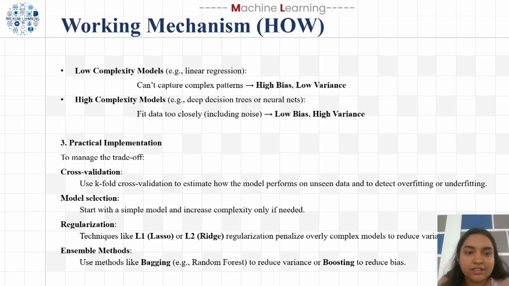Step three is the practical implementation. To manage this trade-off, we use several techniques like cross-validation. Validation helps us check how the model performs on unseen data so we can detect overfitting and underfitting. For model selection, start simple and only increase the complexity if needed. Regularization methods like L1 or L2 add penalties for complexity, helping to reduce the variance. And ensemble methods like bagging or random forest reduce variance, while boosting helps to reduce bias. In short, managing bias and variance is about choosing the right level of complexity and applying the right techniques to balance both.